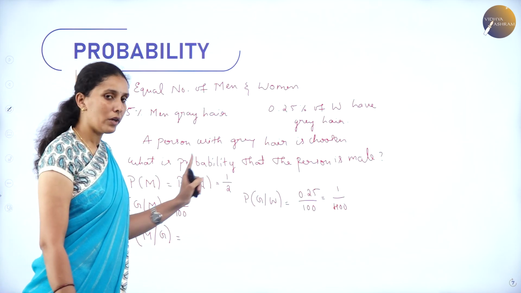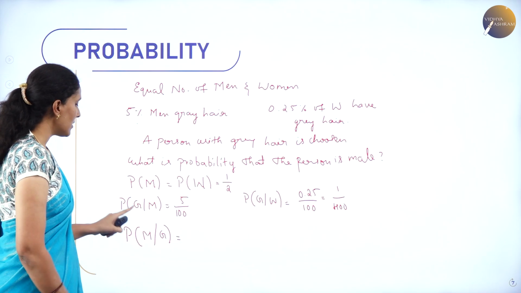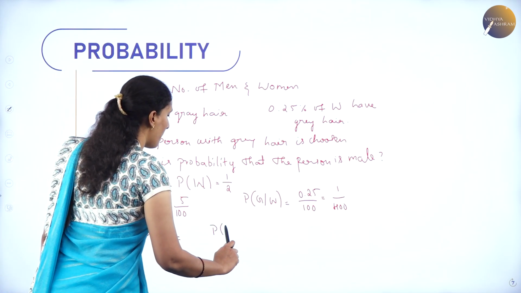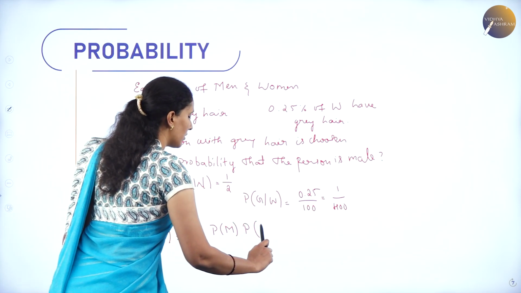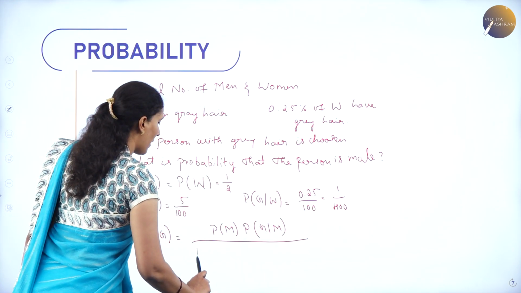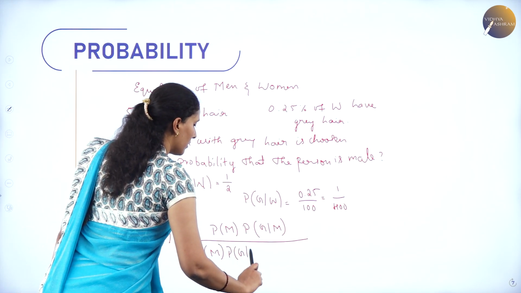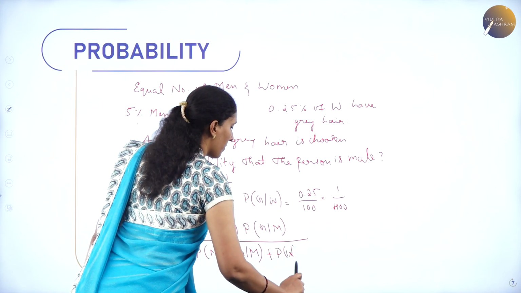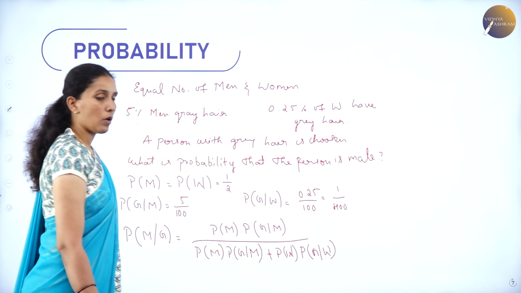But here I have only 2 terms, one is men and one is women. So the numerator will be probability of men times probability of grey hair given men, divided by probability of men times probability of G given M plus probability of women times probability of G given women.